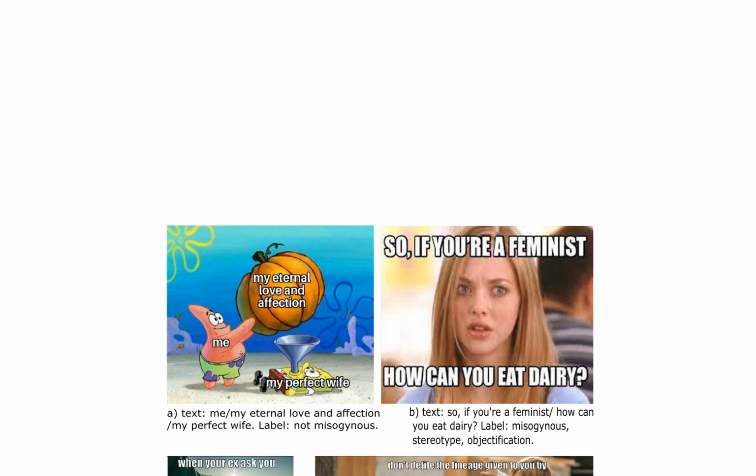In contrast, example B features the text, "So, if you're a feminist, how can you eat dairy?" with labels denoting it as misogynous, stereotypical, and objectifying. These examples highlight the complexity of identifying misogynous content, as the latter text contains a feminist identifier but perpetuates harmful stereotypes.